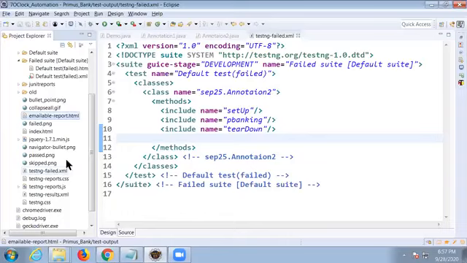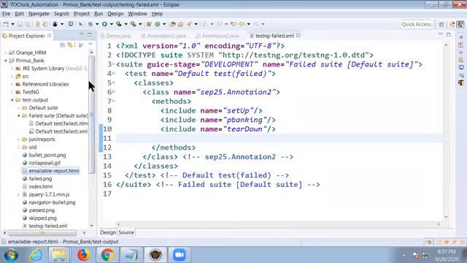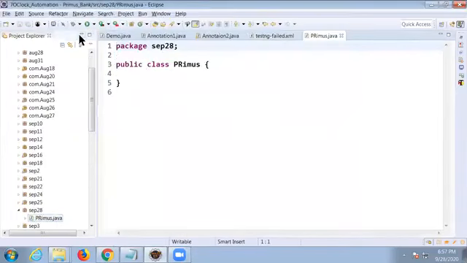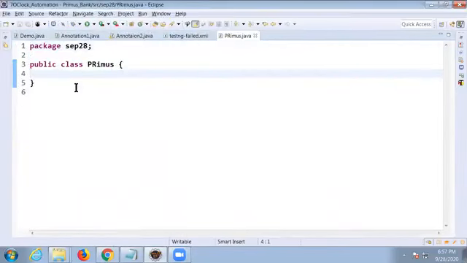Okay, that's one. Suppose, for example, I am just creating one class, September 28. My class name is Primus. No main method. I am not writing any precondition, postcondition. I am writing only test case here.